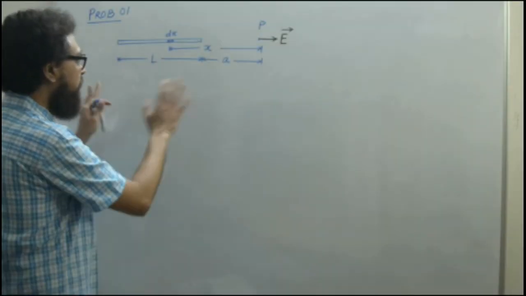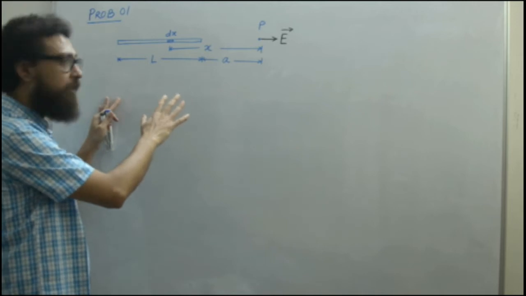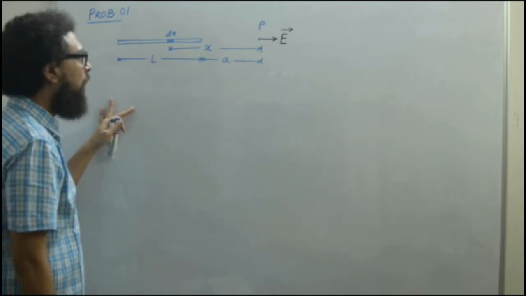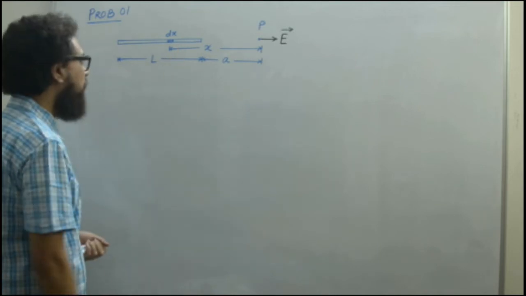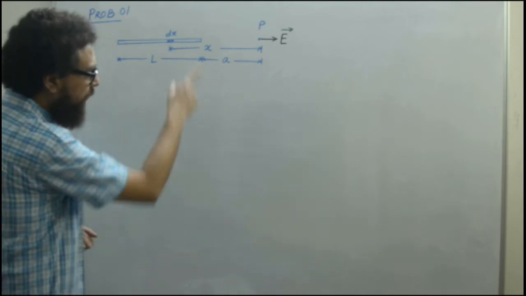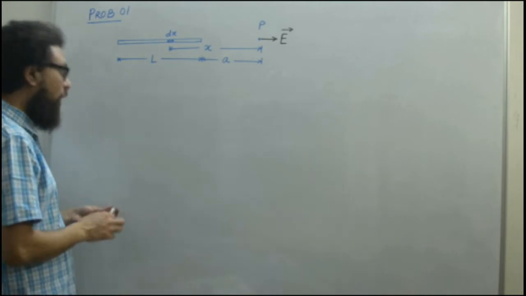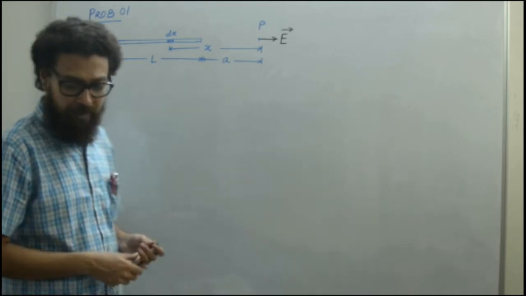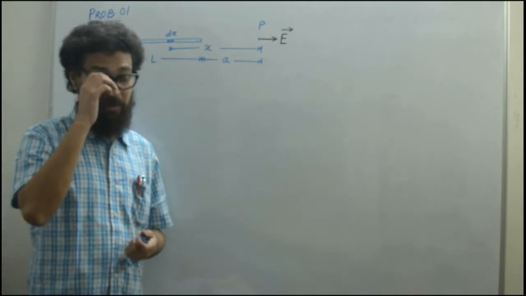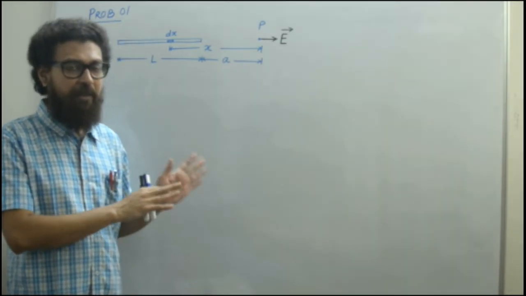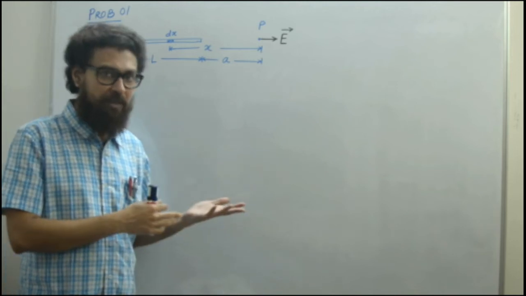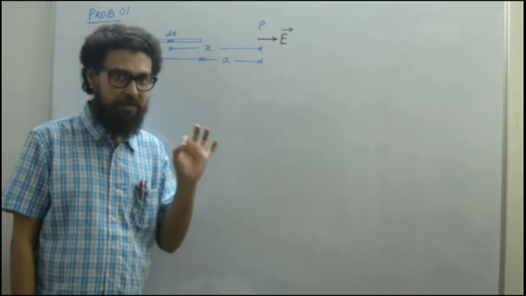You have understood what we are trying to do. We have a rod with a lot of charges. We do not have a single charge, we have a distribution of charge over the rod of length L, and we want to calculate the electric field at P. So here, we are now interested to find the electric field for a distribution of charges. We do not have a single charge in space.